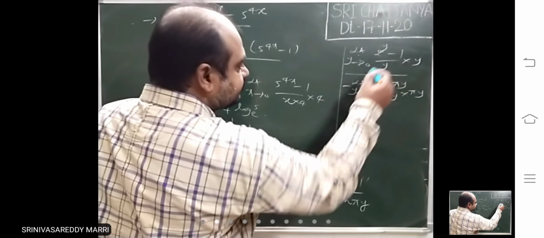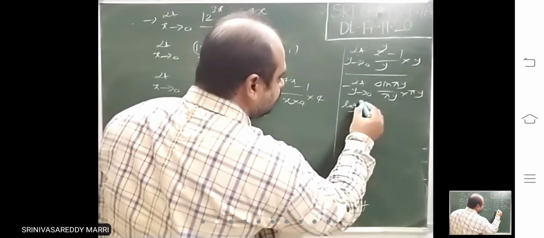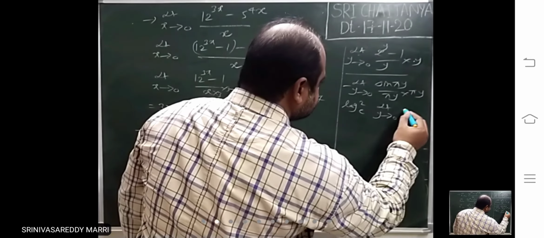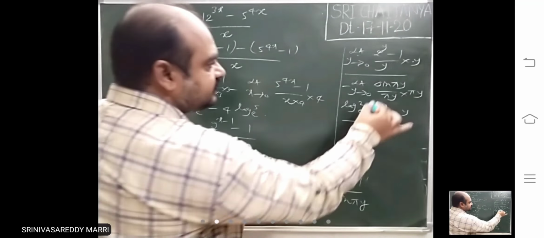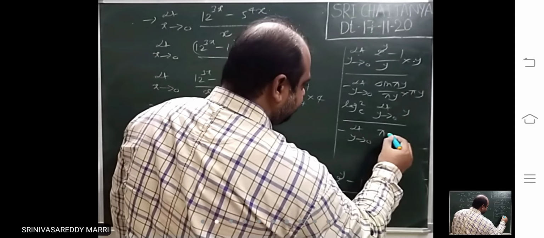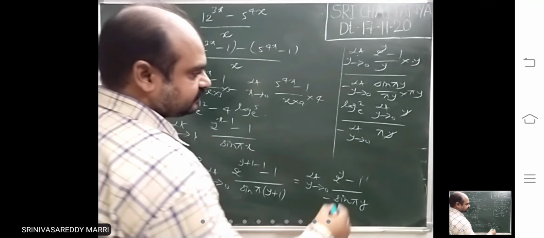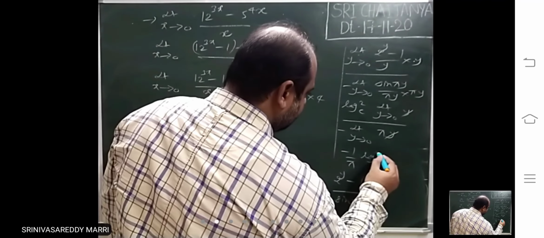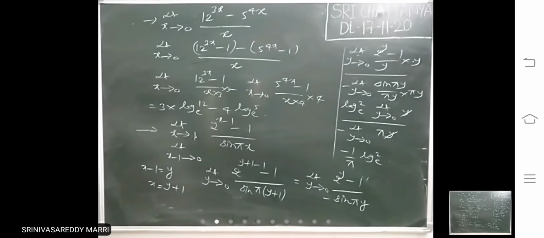So this is log 2 to the base e, and the remaining you write limit y tends to 0, y divided by pi y. So this is 1. The y cancels. So that means minus 1 by pi log 2 to the base e. That is the answer. Like that, whatever limit is there, what you require, you multiply and divide.